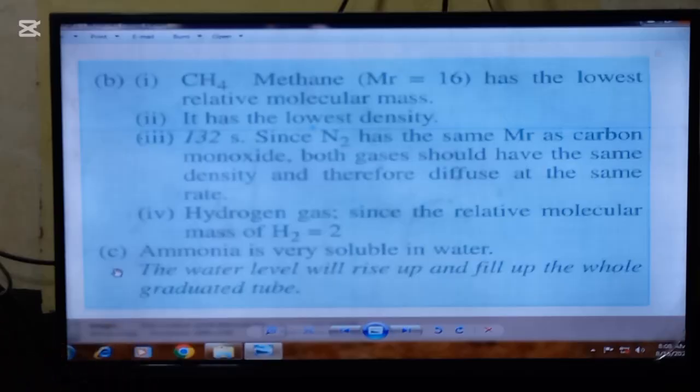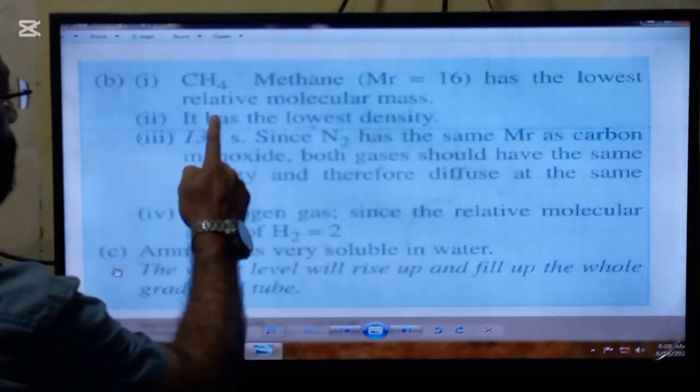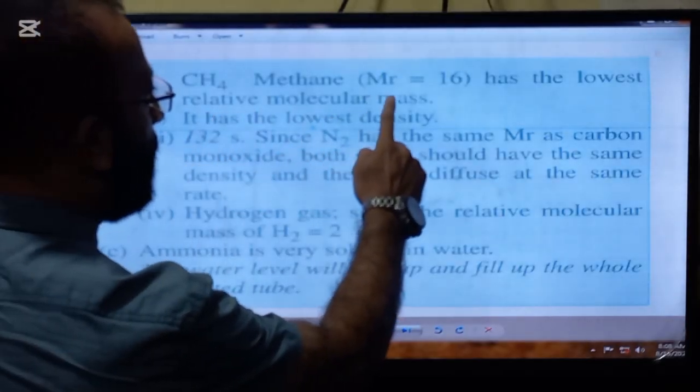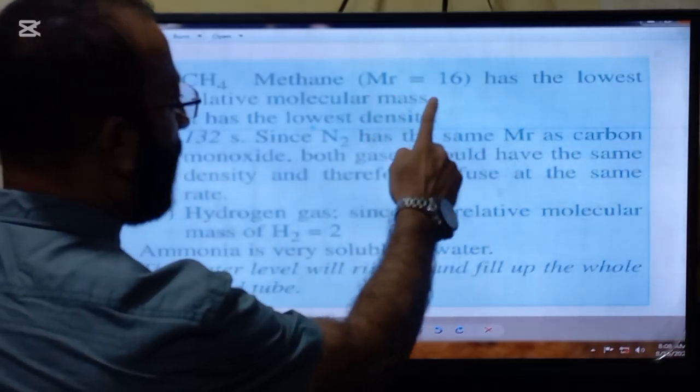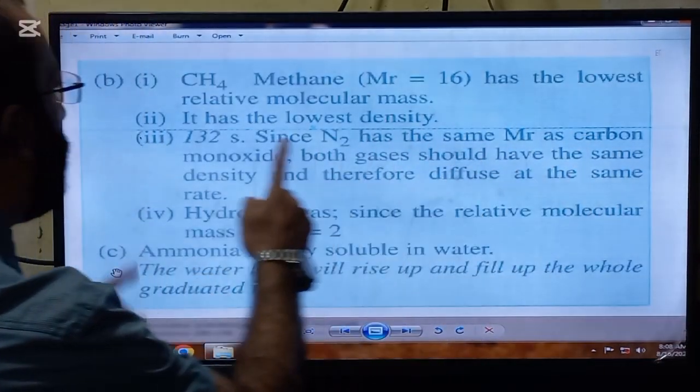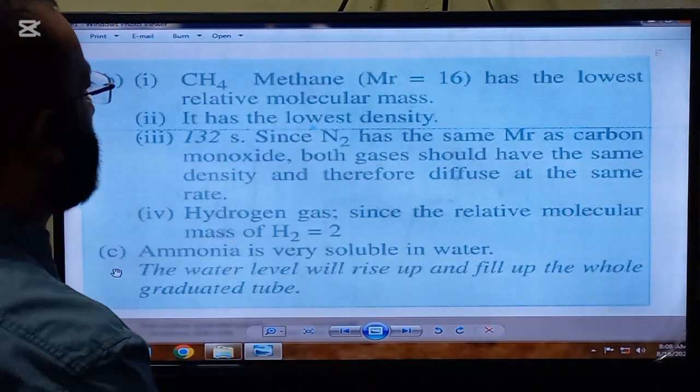And here you can see the answer. CH4, methane, having relative molecular mass 16, has the lowest relative molecular mass.